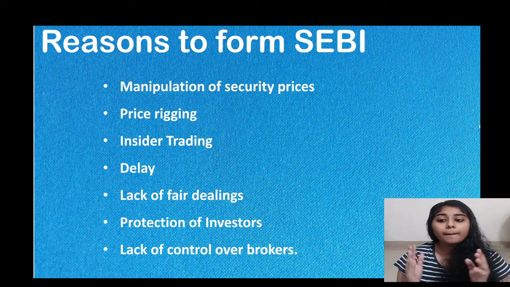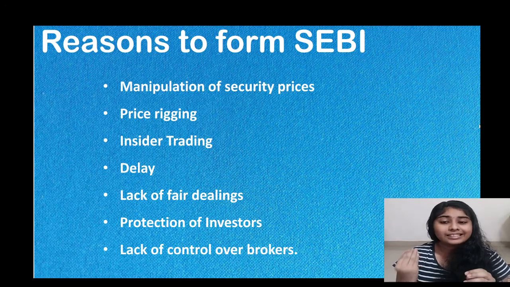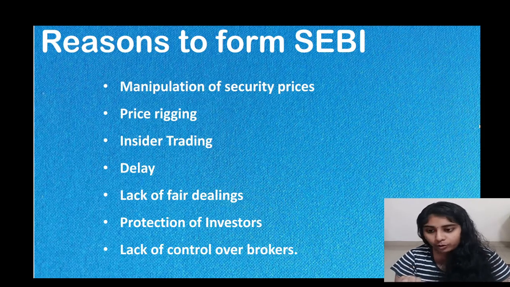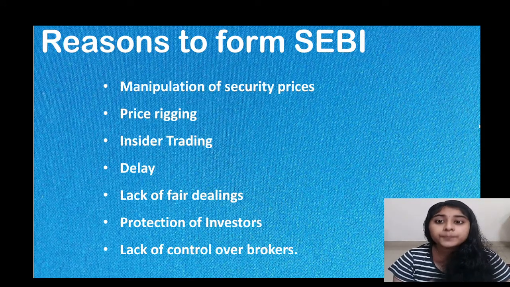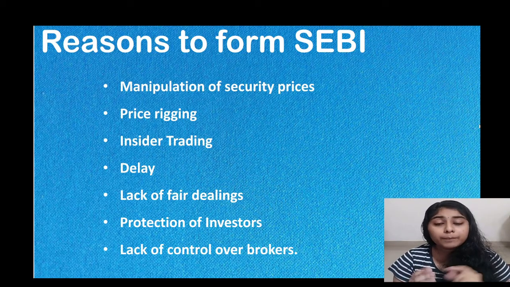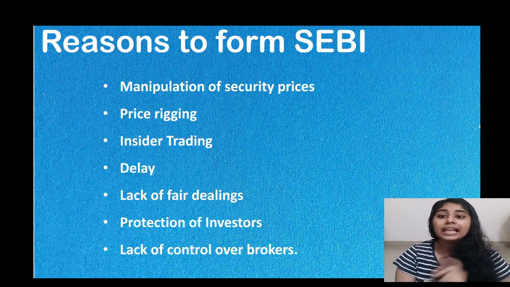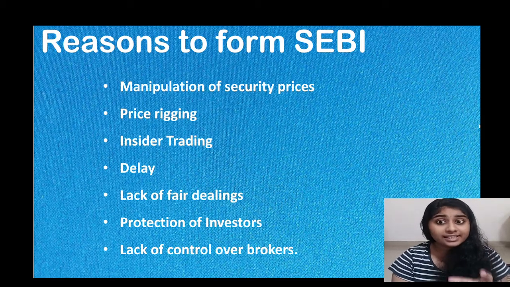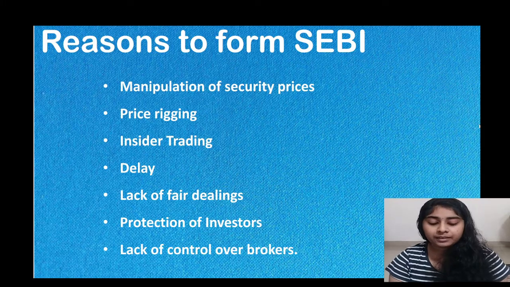So the seven major reasons that led to the formation of SEBI are manipulation of security prices, price rigging, insider trading, delay, lack of fair dealings, protection of investors, and lack of control over the brokers. So these are the reasons to form SEBI.